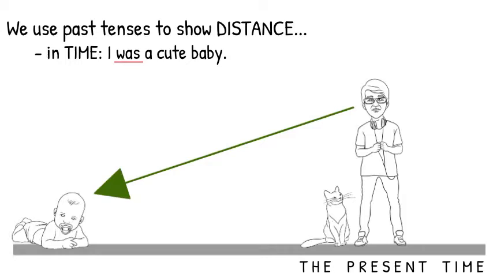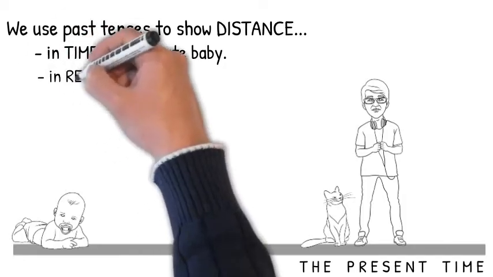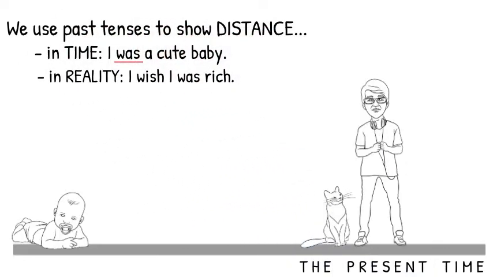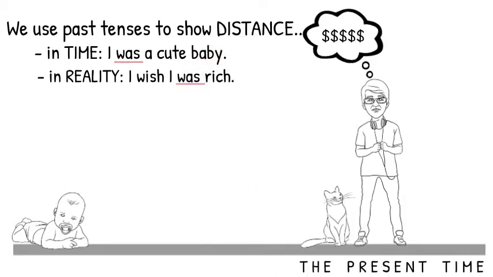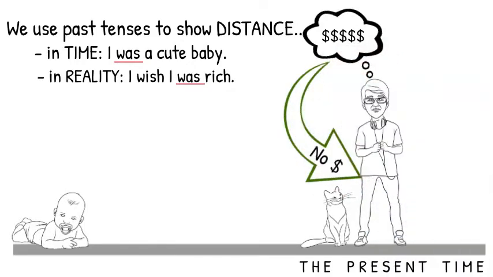But we also use the past to show distance in reality, things that are far away from what is real. For example, when I say, I wish I was rich, was, the past of be, tells you that me being rich is distant in reality. It's far away from the truth.